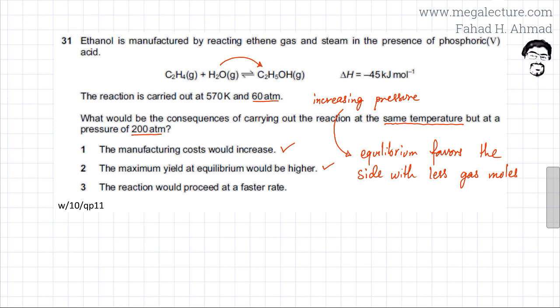The last statement is that the reaction will proceed at a faster rate. If you increase pressure, particles are going to be closer together, and if they are closer together, there will be more frequent collisions. So the third statement is also correct. Higher pressure leads to a faster reaction. So all three statements are correct. According to the marking key, if all three statements are correct, the option is going to be option A.